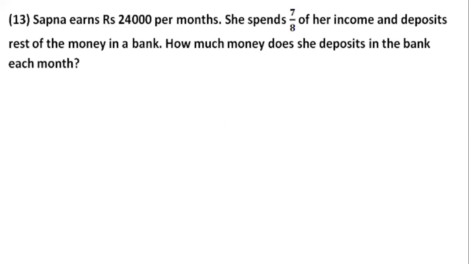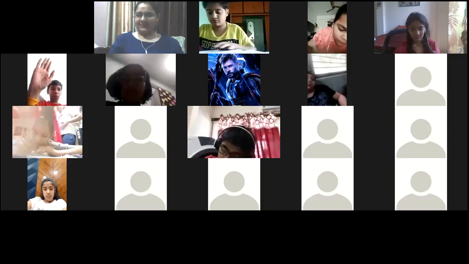It is said Sapna earns rupees 24,000 per month. In 1 month, Sapna is earning rupees 24,000. She spends 7 by 8 of her income. Maybe she is too much into shopping or she spends a lot, and the remaining amount she saves, she puts in a bank. So they are asking how much amount does she put in the bank. I hope you have written she is earning 24,000 rupees. She's spending 7 by 8 of her income. The remaining she is putting in bank.